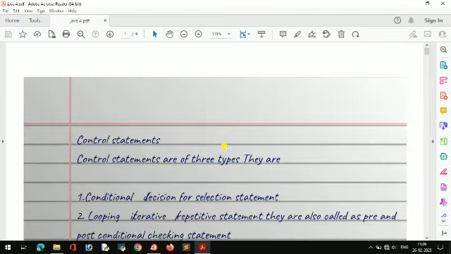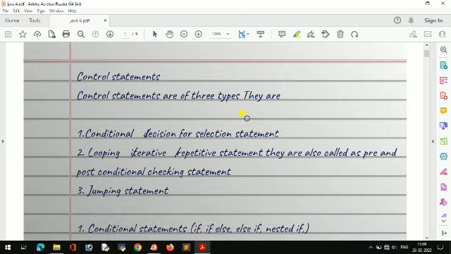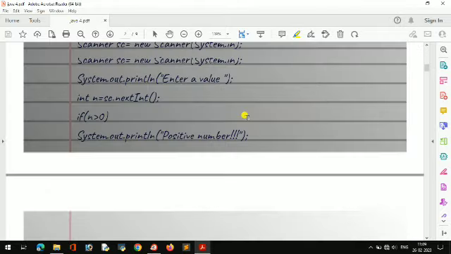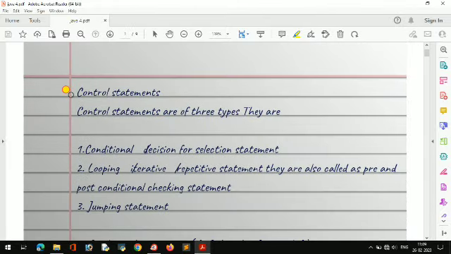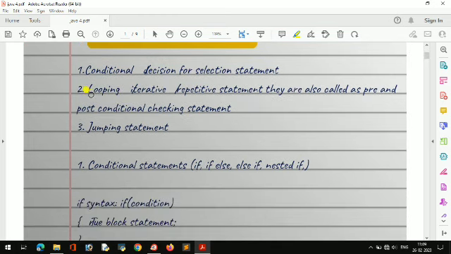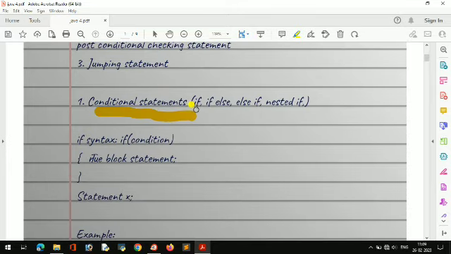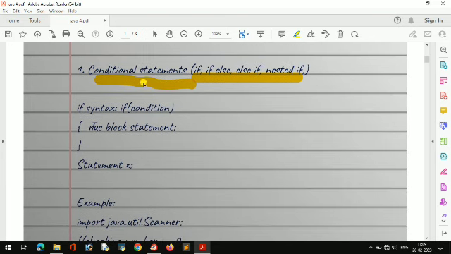All these PDFs I will share the link, you can download them, and now we will see some normal concepts of Java, like control statements. As you know, there are three control statements: selection, looping, and iterative. I will say some normal ones, like conditional statements: if, else if, nested if. As you know, these are all very simple, just by reading you can get it.